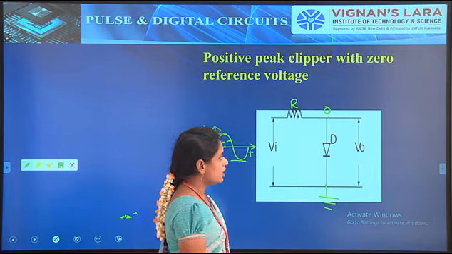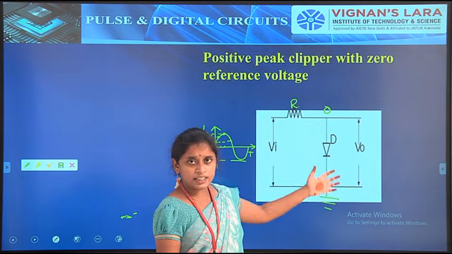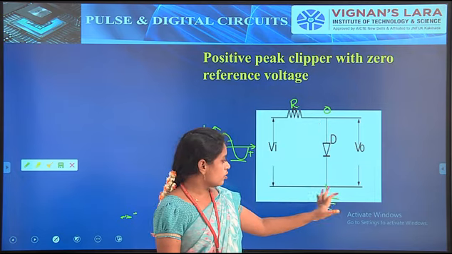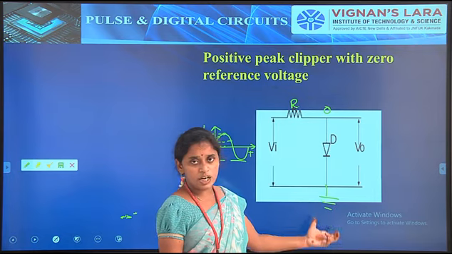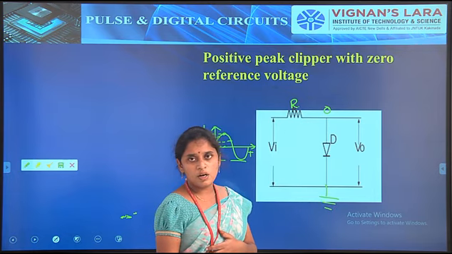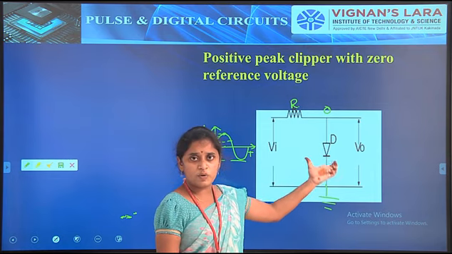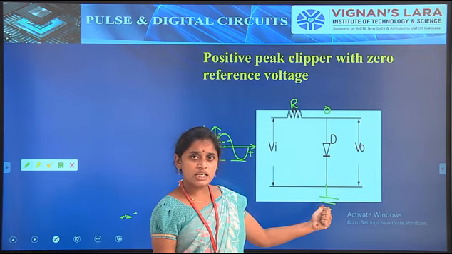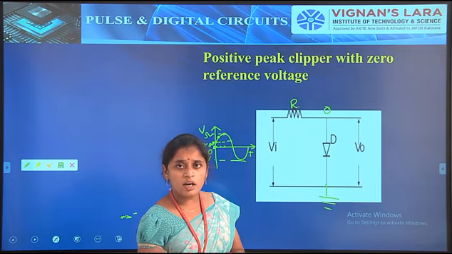In this condition, is the anode voltage greater than the cathode voltage or not? The cathode is connected to ground and the anode is given 0 volts. So in this condition, is the diode on or off? Simply we can say that the diode is in the off condition only. So when can it be on?